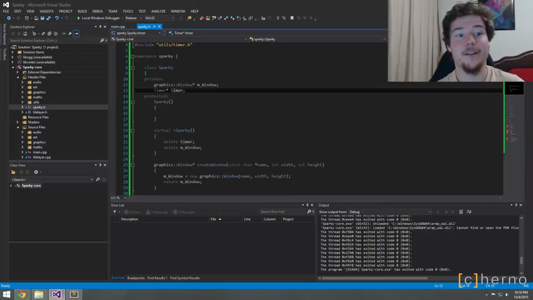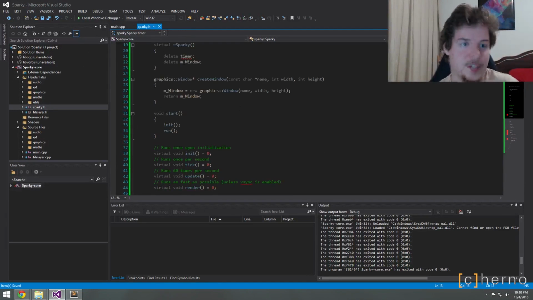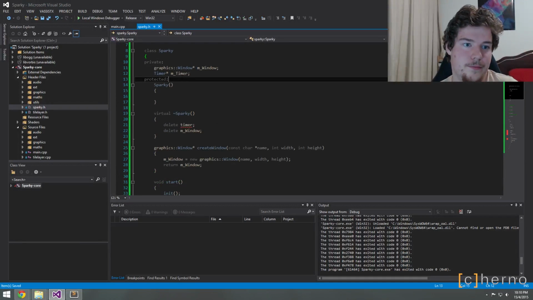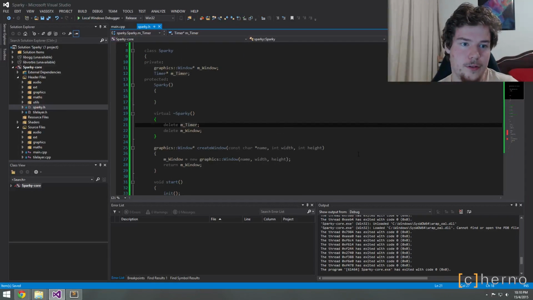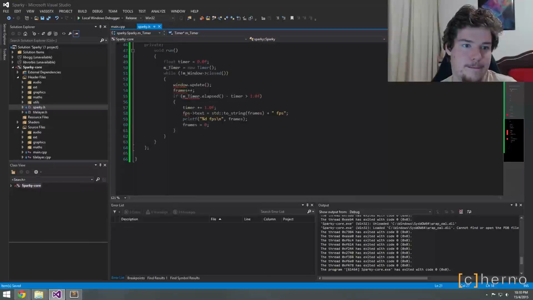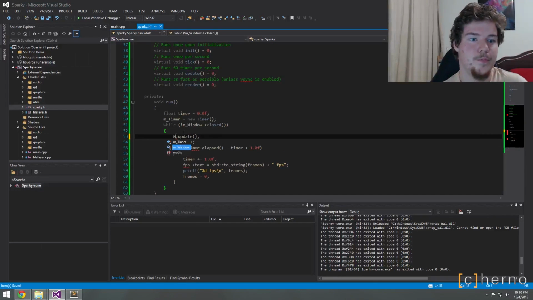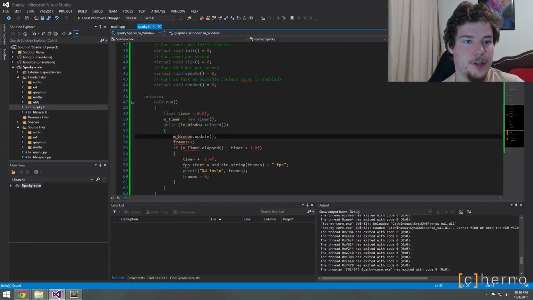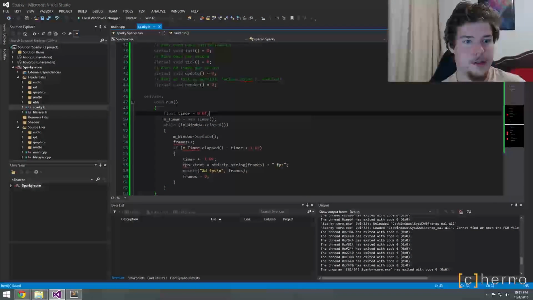I was going to go into the header file, but I'm already in the header file because it's implemented in the header file. Anyway, and window dot update or pointer update.